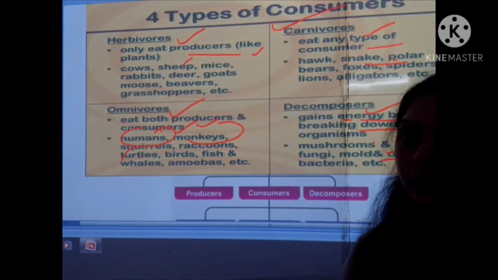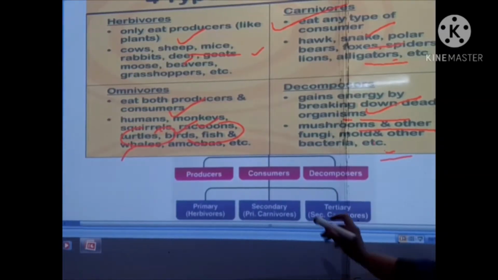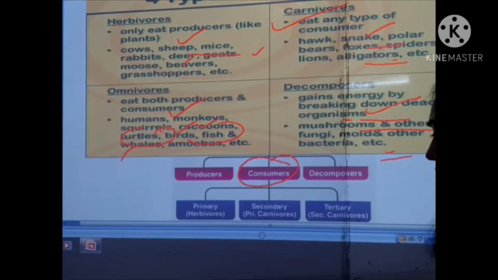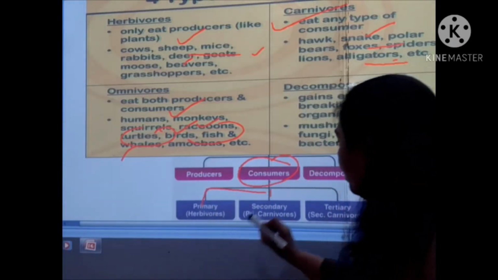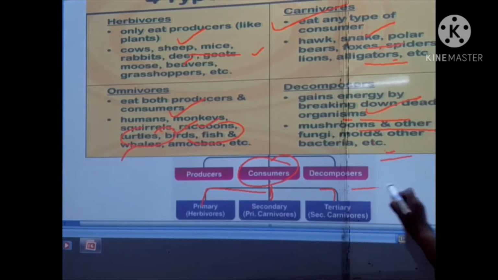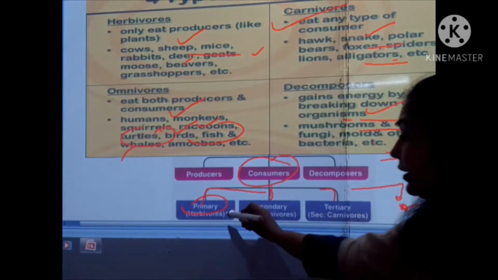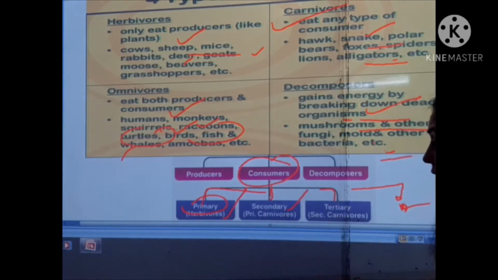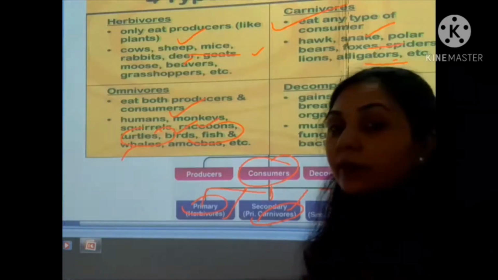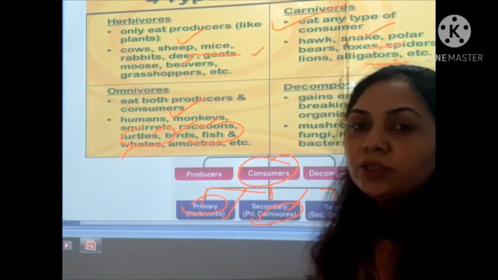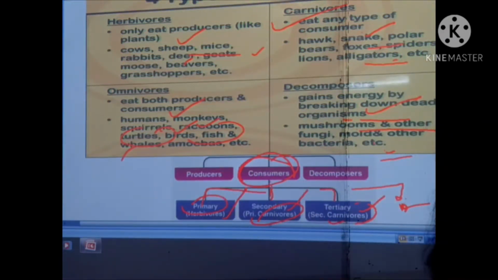So students, the consumers are also classified into primary consumers, secondary consumers, tertiary consumers, and quaternary consumers. The primary consumers, who eat the grasses or the plants, are the herbivores. The secondary consumers are the small carnivores. The tertiary consumers are the large carnivores, and the quaternary consumers are the largest or top carnivores. So these are the basic categories of the consumers.